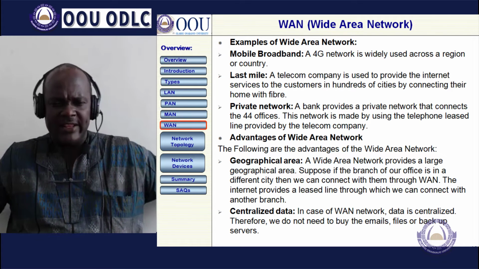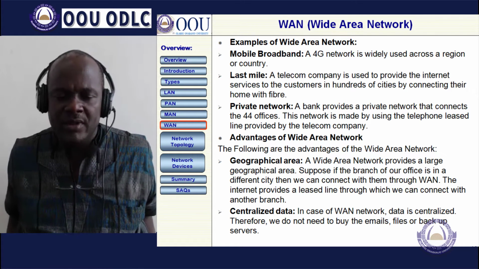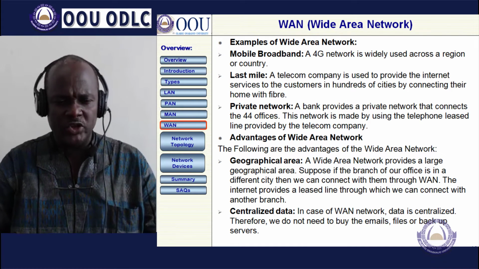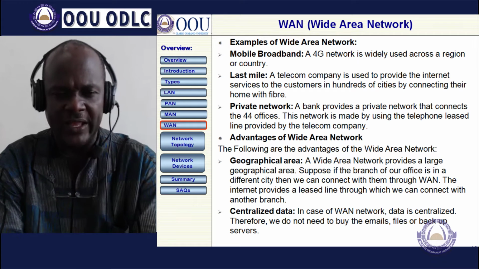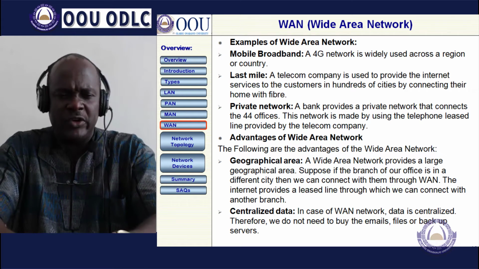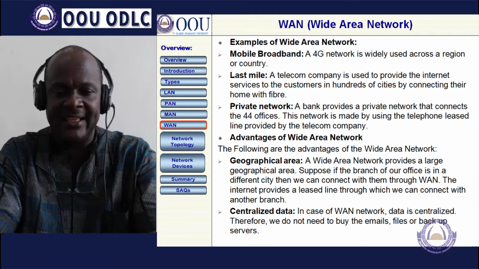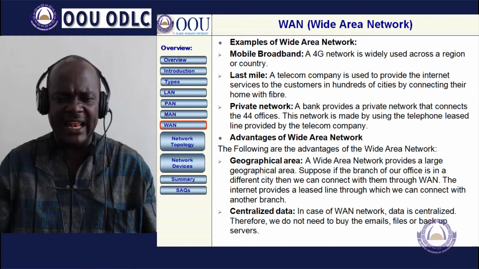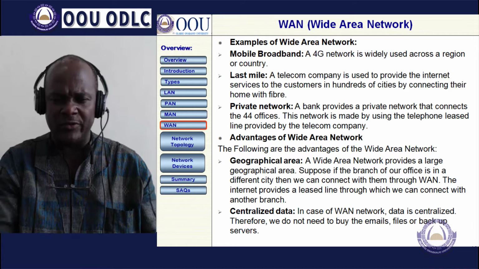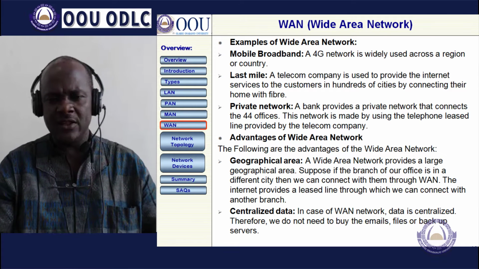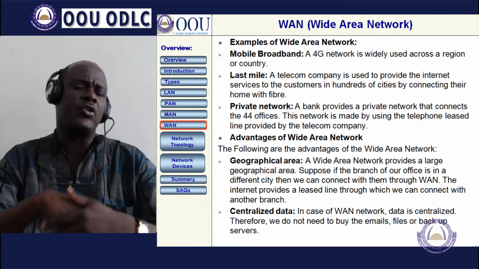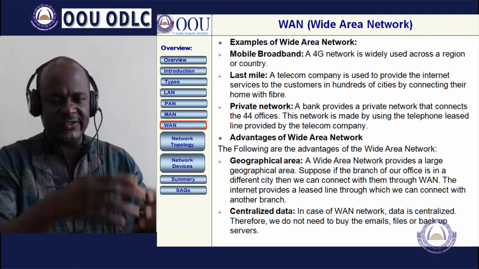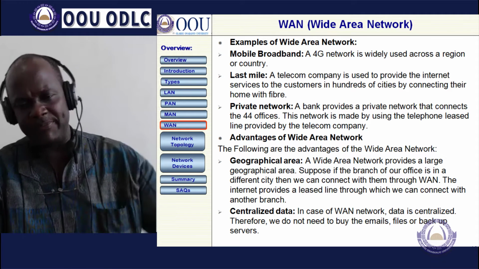The advantages of a wide area network: there are two basic areas that enjoy this advantage, based on geographical location and centralized data. What I mean by geographical location is that it provides a large geographical area. Suppose one office branch is in a different city, continent or country, you can still connect using this technology. You can access the resources available in any other branch.